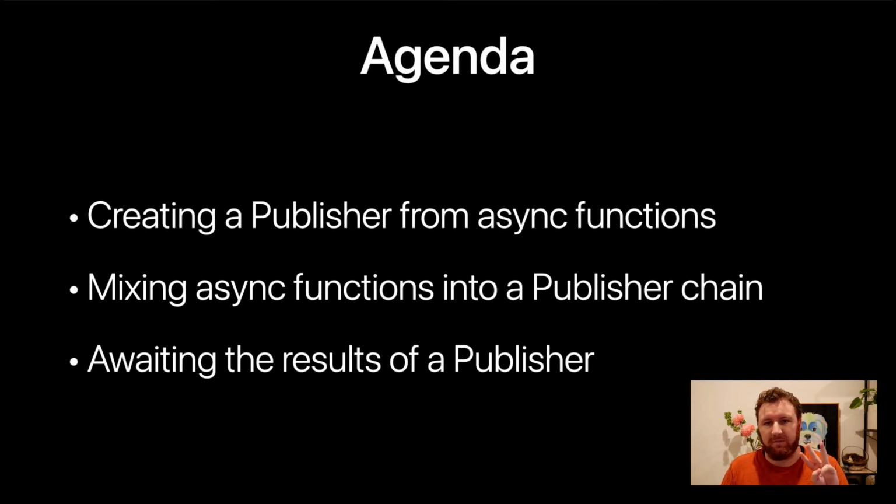So the 3 things I want to talk about quickly. One is creating a publisher from an async function, so you've got an async function that you can then put inside a publisher. The publisher will emit when the function returns, or it will fail with an error. The second one is mixing async functions into your publisher chain, so being able to map through an async function. And the third one is awaiting the results of a publisher, so having a normal await statement work with a publisher. All 3 are possible. They get a bit more complicated as we go down the tree.